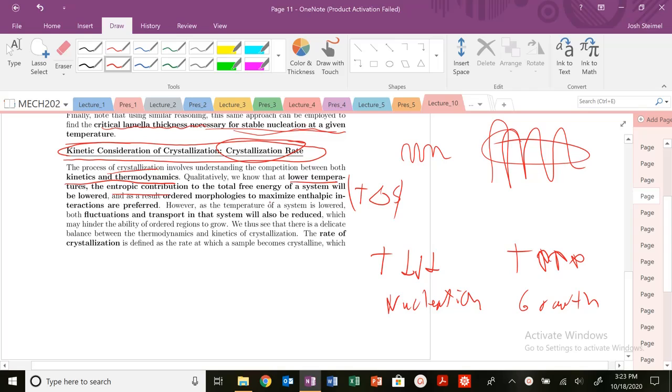So at low temperatures, our entropic contribution, our delta S, this magnitude is going to be small. So our system is going to want to lower the free energy of our system by adopting a more ordered morphology, i.e. form this lamella structure and create crystalline structures. So that's how we're going to minimize our free energy.